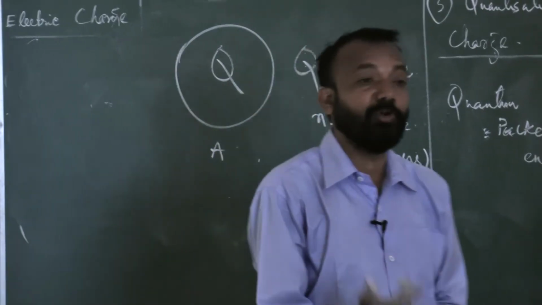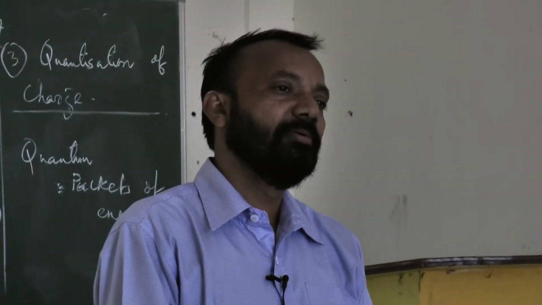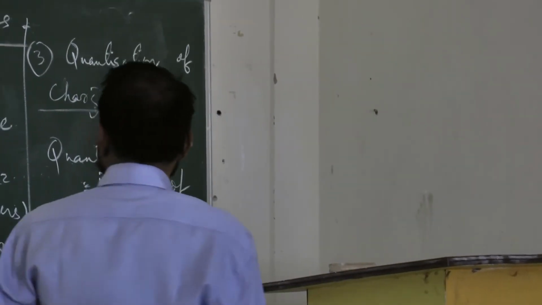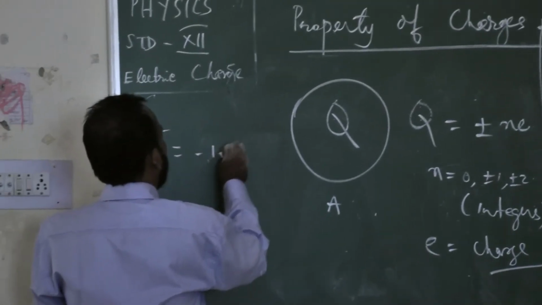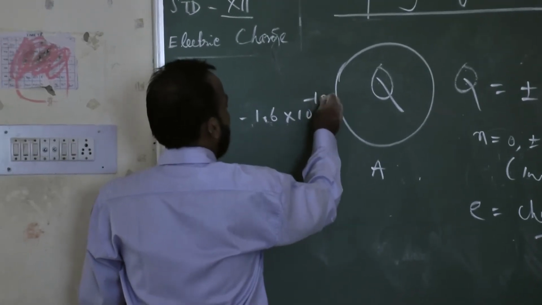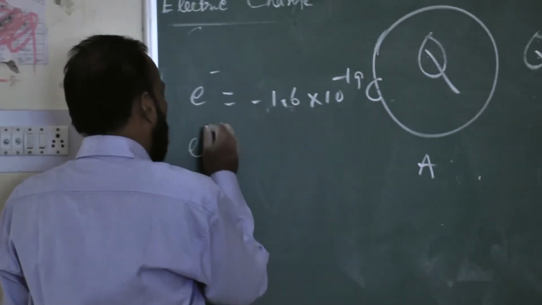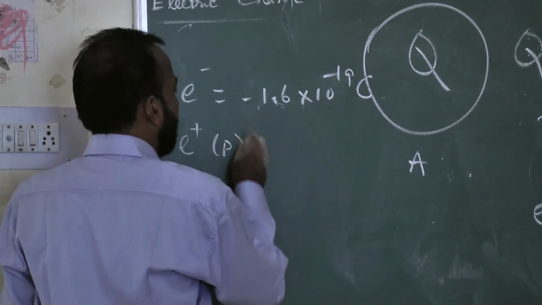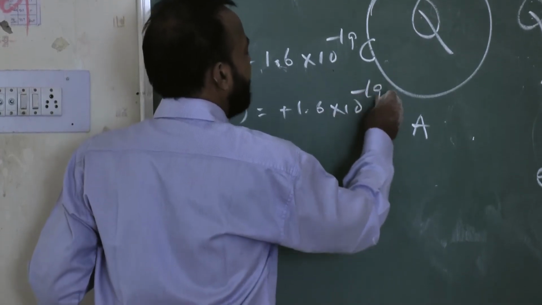What are the different charges? Positive charge is called proton. Negative charge is called what? Electron. So here I can write the electron value is equal to minus 1.6 into 10 to the power minus 19 coulomb. Coulomb is the unit of charge. Now for the proton, we can write plus 1.6 into 10 to the power minus 19 coulomb.